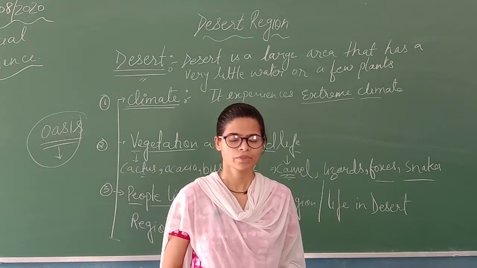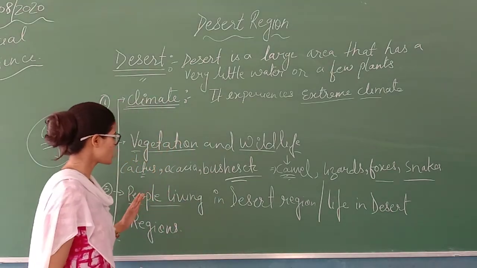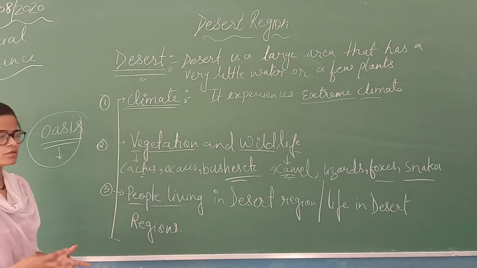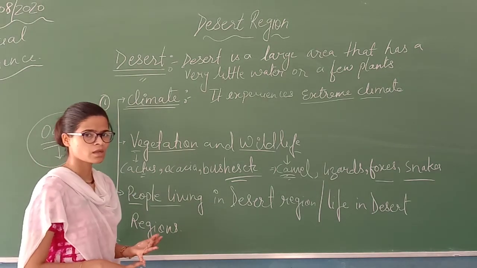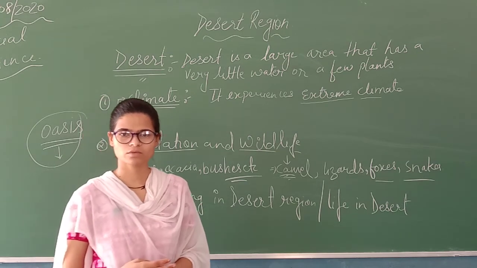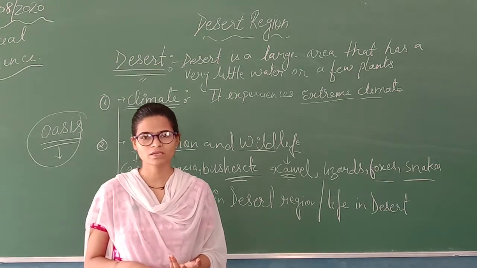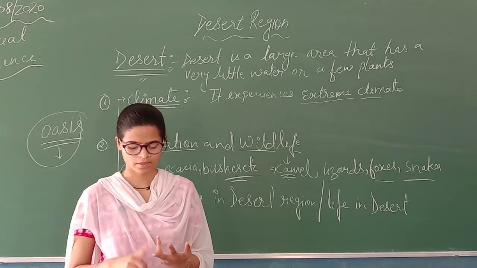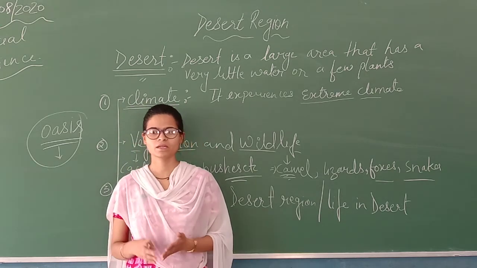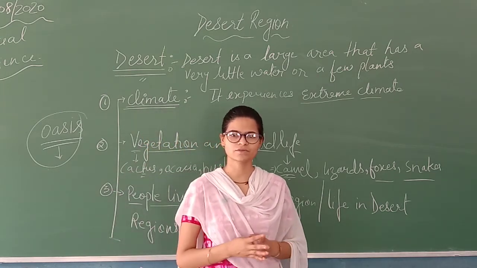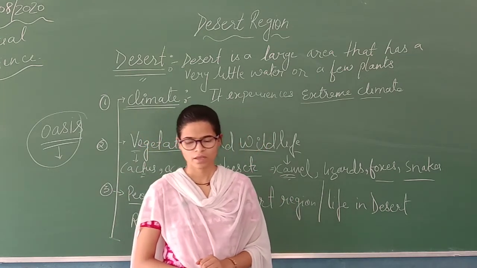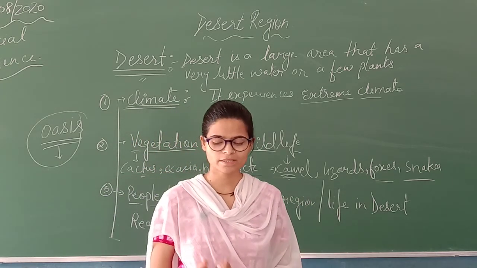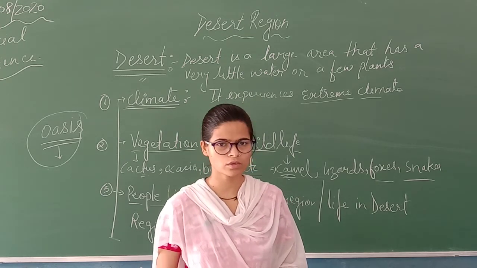So my dear students, this was all about your chapter, desert region. In this chapter, we have learned about deserts, all those deserts which are found all over the world. Then we have learned about cold desert also, climatic conditions, vegetation and wildlife, and people who are living in this desert region and how they live there. So for the time being, after listening to the video, please try to do the exercise on your own from the book.